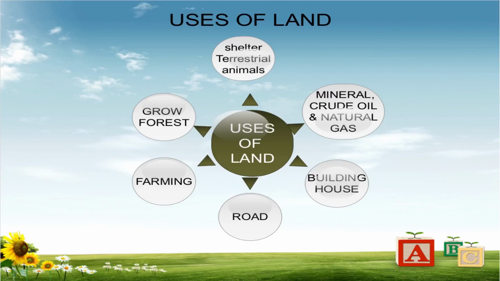Man uses land for farming and for constructing shelters and roads. Man uses land for growing plants, and for the animals which are found on forest land. Land is also used for finding minerals, crude oil and natural gases. This is an important resource on the land.